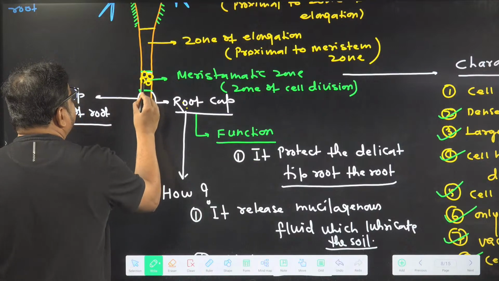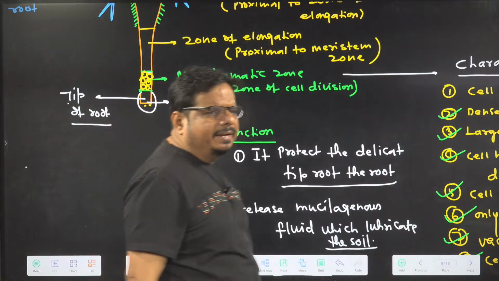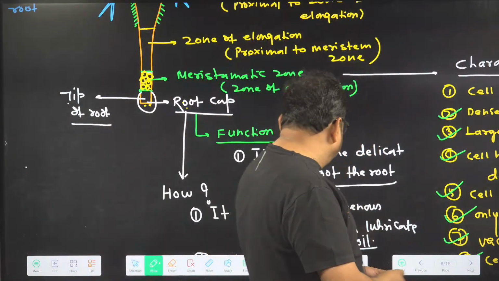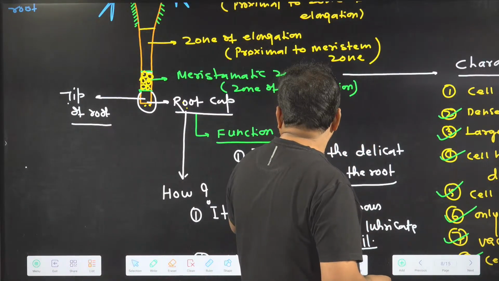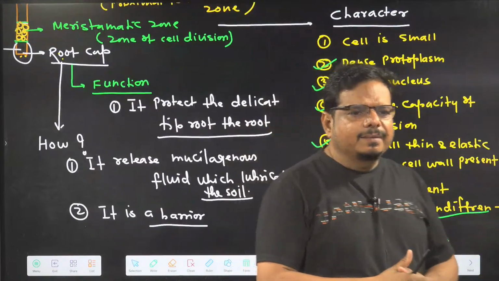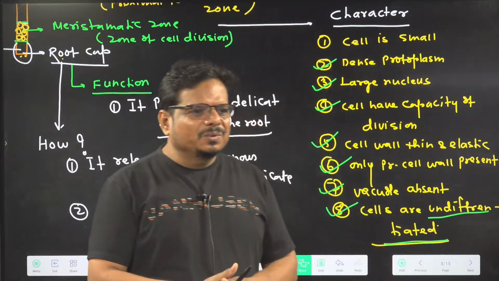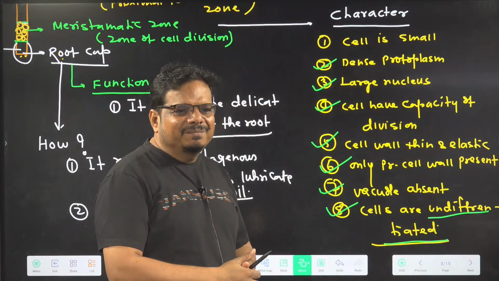I cannot say any special structure is present in any particular cell or any function performed by any particular cell. So you got the idea about the zone of meristem or zone of cell division. Picture came in mind or not? Can we move on to another zone? Here it is done.